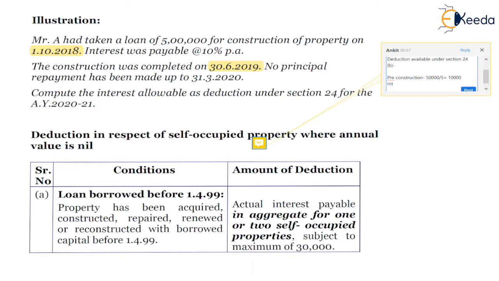Also, the interest in financial year 19-20, which is accrued, is 50,000. So the total interest available as deduction is 60,000, which is 10,000 of pre-construction interest, which will be available in 5 equal annual installments, and the interest payable in 19-20, which is 50,000. So total interest is 60,000.